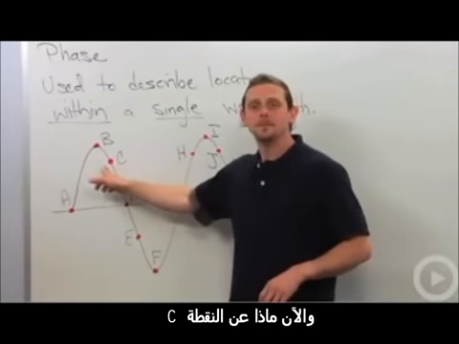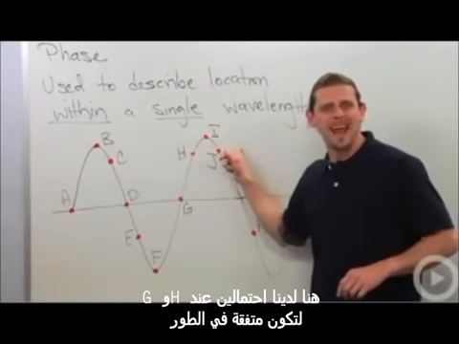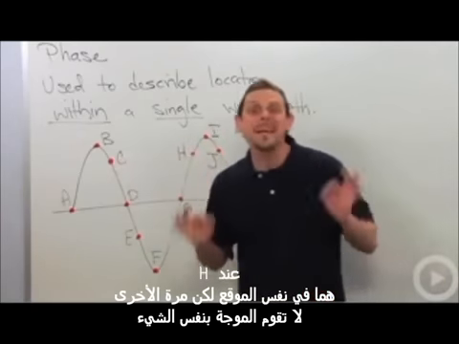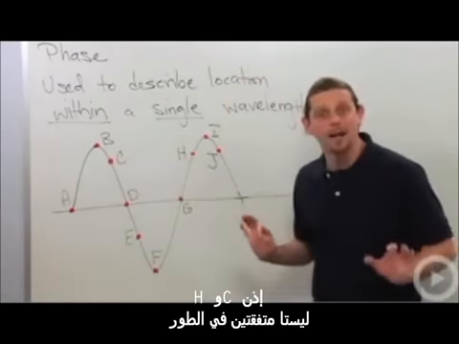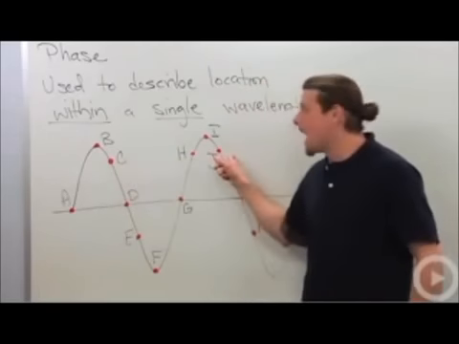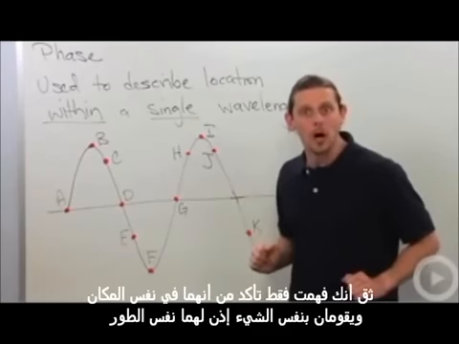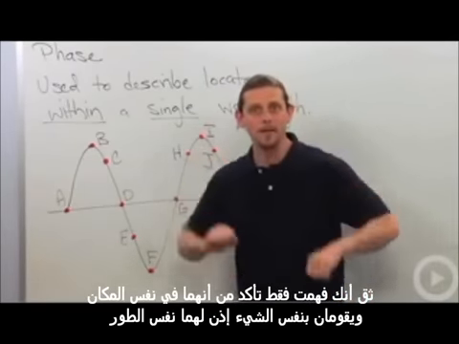What about point C? Well, for point C, we've got two possibilities, H and J. Now, with H, it's at the same location, but again, it's not doing the same thing. So C and H are not in phase, but C and J are. All right, fairly simple. Trust you understand it. Just look, same place, doing same thing, in phase.